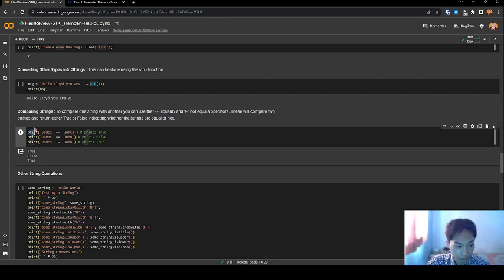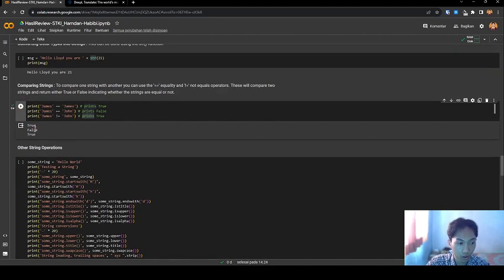Let's see the code. Print James equal James: true. James equal John: the result is false. James not equal John: print true. I run the program and the result is true, false, true. This is how to compare strings.